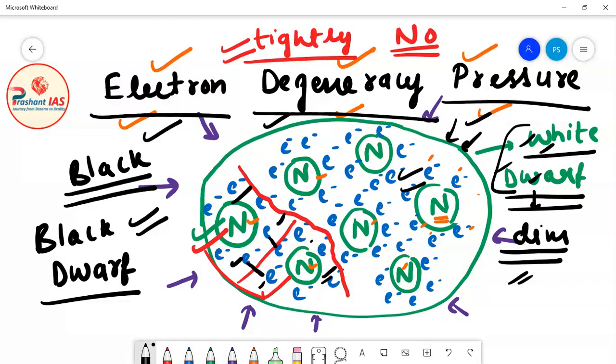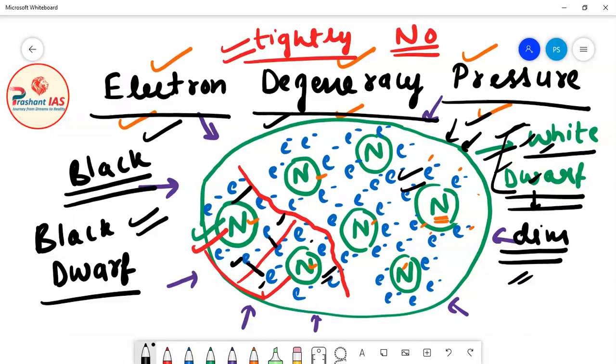I have told you what happens in compression: when gravitational force compresses the star, the molecules come closer, pressure increases, temperature increases, and the kinetic energy increases. So in the white dwarf stage the star has some energy which was produced when the star was doing nuclear fusion and when it was being compressed.